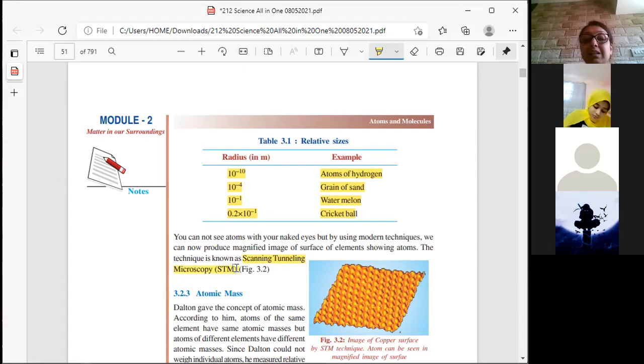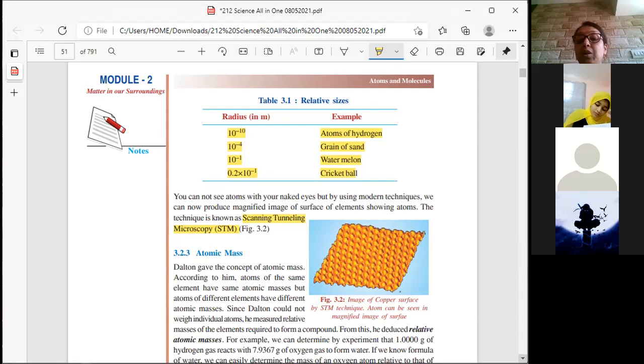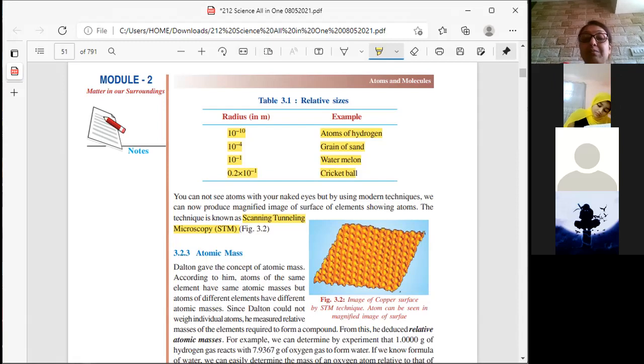Name the technique by which you can see the atoms using modern technology. The technique is called scanning tunneling microscopy, STM. With the help of STM, we are able to see the atoms on the surface of that particular element, like you can see in this figure 3.2. Are you all able to see the figure 3.2? This is an image of a copper surface.